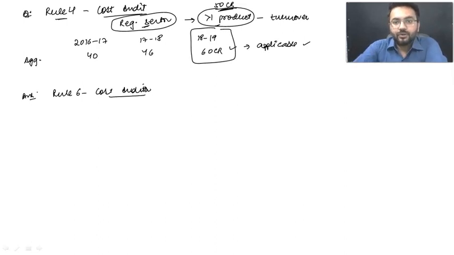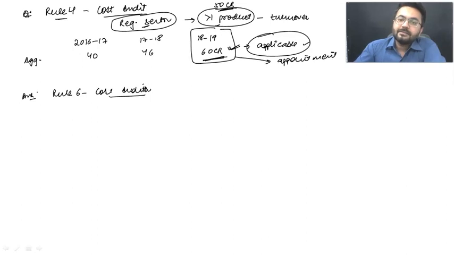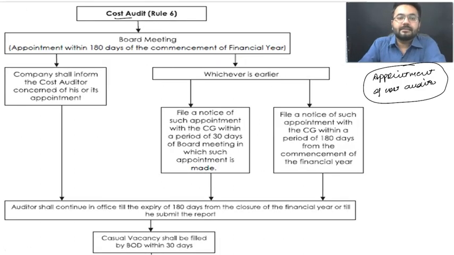Now the answer is going to be, whenever you cross these limits, that means cost audit is going to be applicable. Once you have completed a financial year, the appointment is going to be in the next financial year. That means in the assessment year you are going to appoint the cost auditor. Appointment is going to be in 2019-2020. Why? Let me tell you the reason behind this. In board meeting, appointment within 180 days of the commencement of financial year.